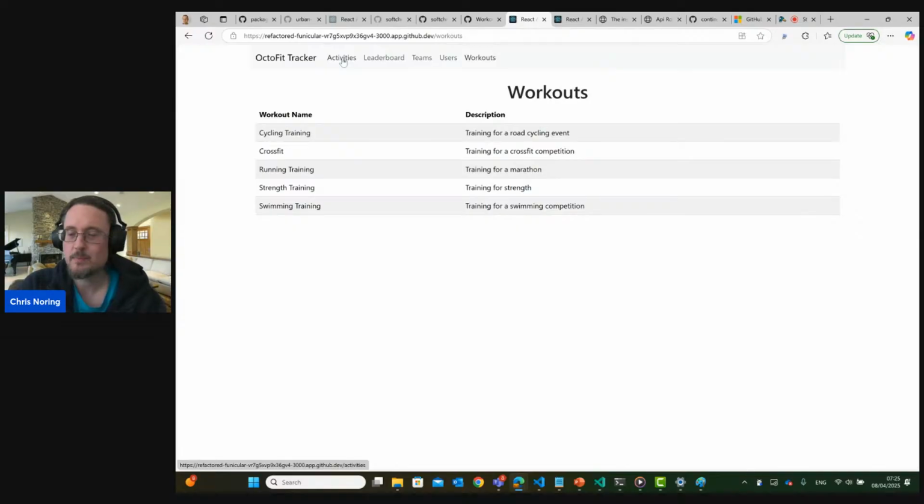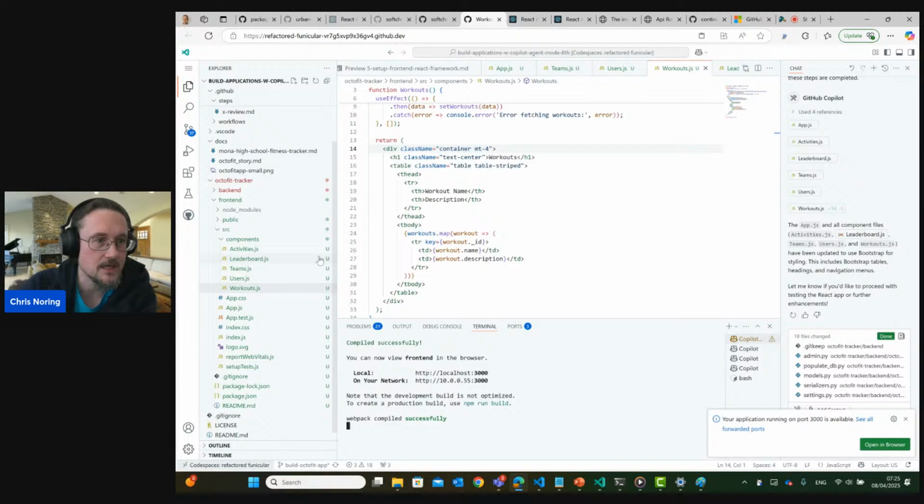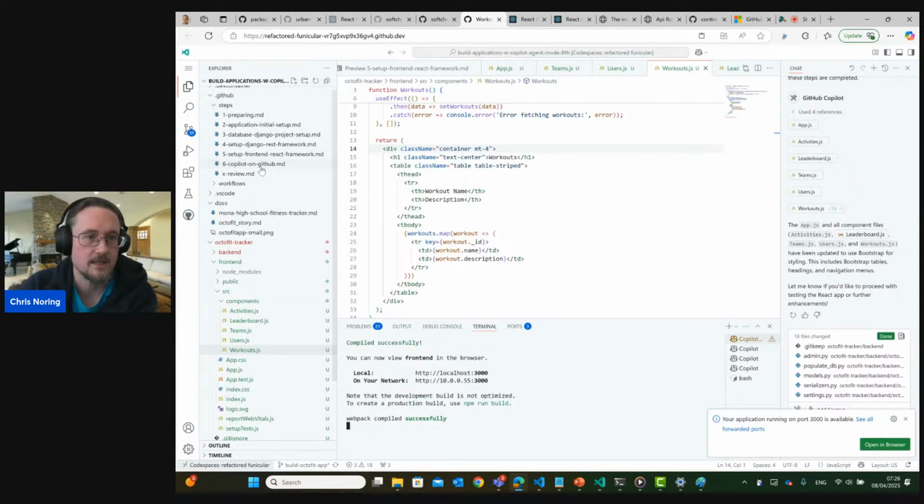If we want to jazz it up by adding blue or red or whatever theme color you have for your company, now's the time to do it. So there you saw it, folks. We actually went through the entire exercise. Let's just double check, make sure that we don't have something in here that we need to do as well.